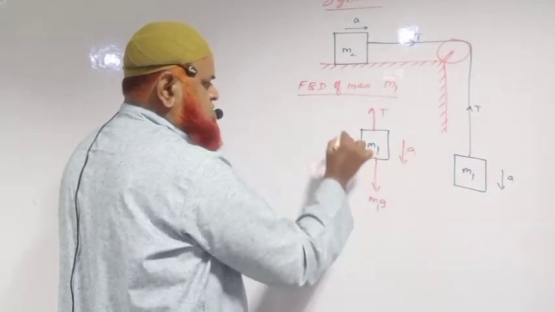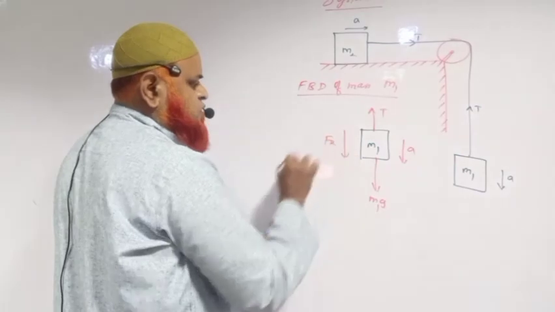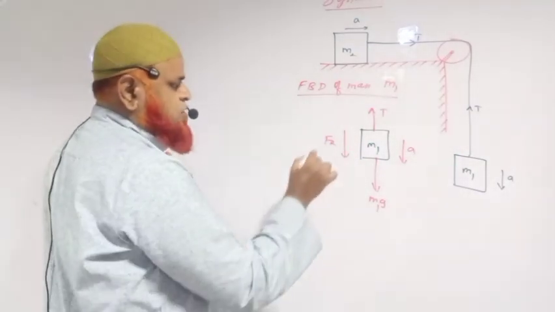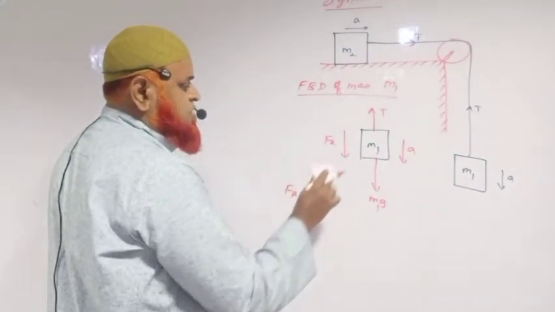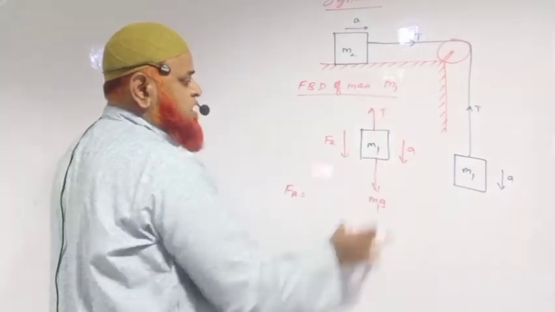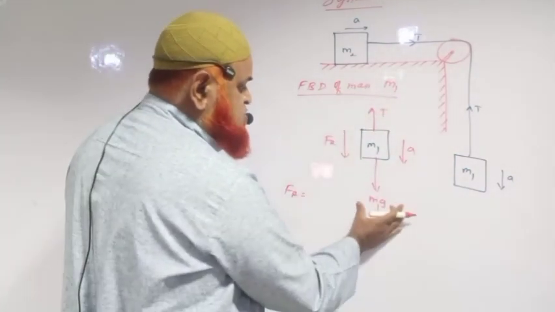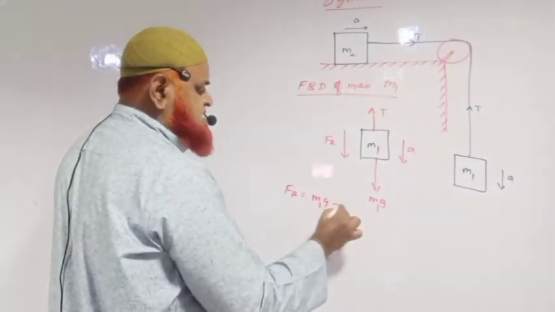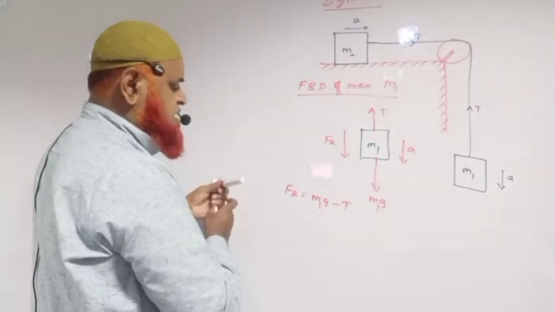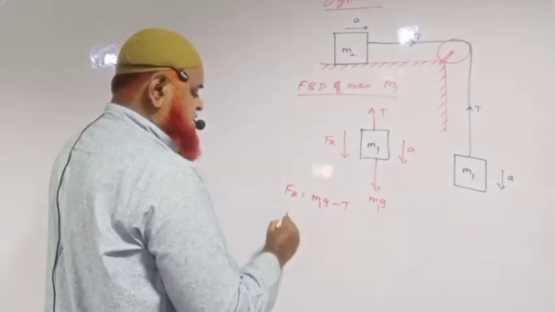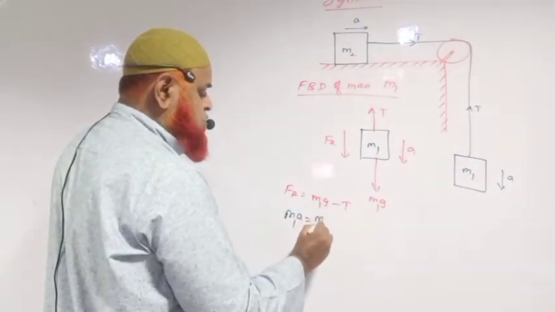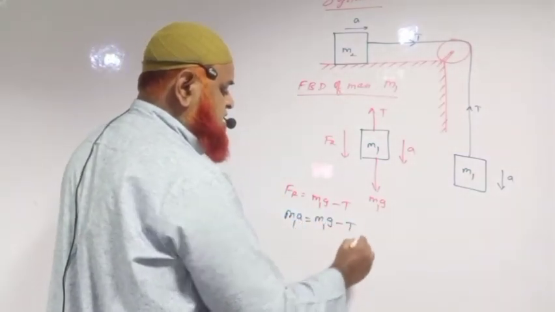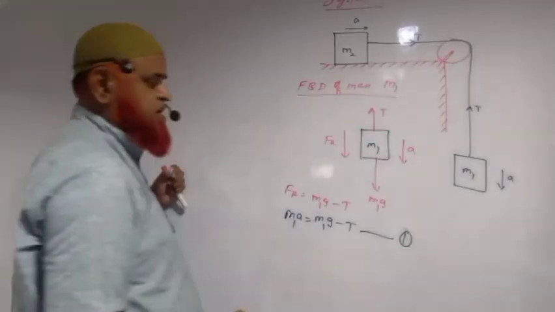This is moving downwards. That means direction of force and acceleration will be same. When both the forces are acting on a body and the body is moving downwards, it means one is dominating the other. Downward is dominating. So you can write this as M1G minus tension T. So this can be written as M1 into A is equal to M1G minus tension T. This is going to be equation number 1 here.